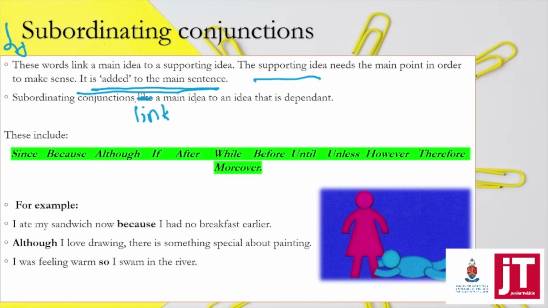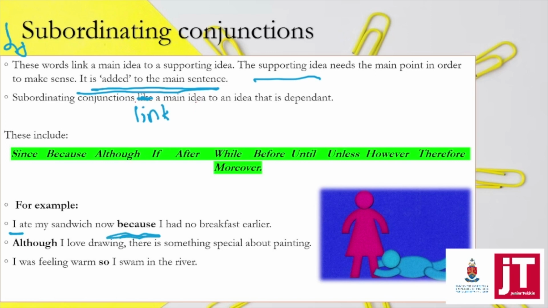We will dive into the question and answer section. We'll dive more into the meaning of all of these words. But for now, those are words that we need to write down, and we need to try and use these in sentences. So for example, I ate my sandwich because I had no breakfast earlier.